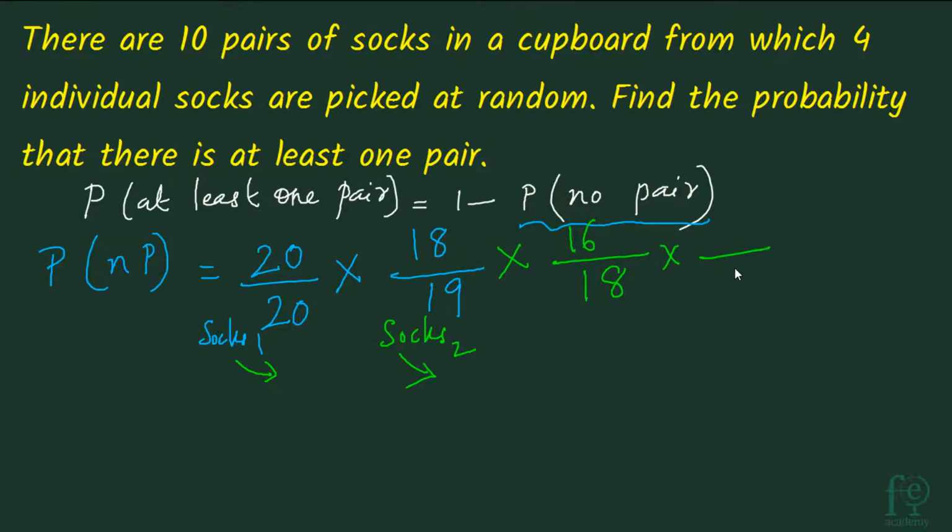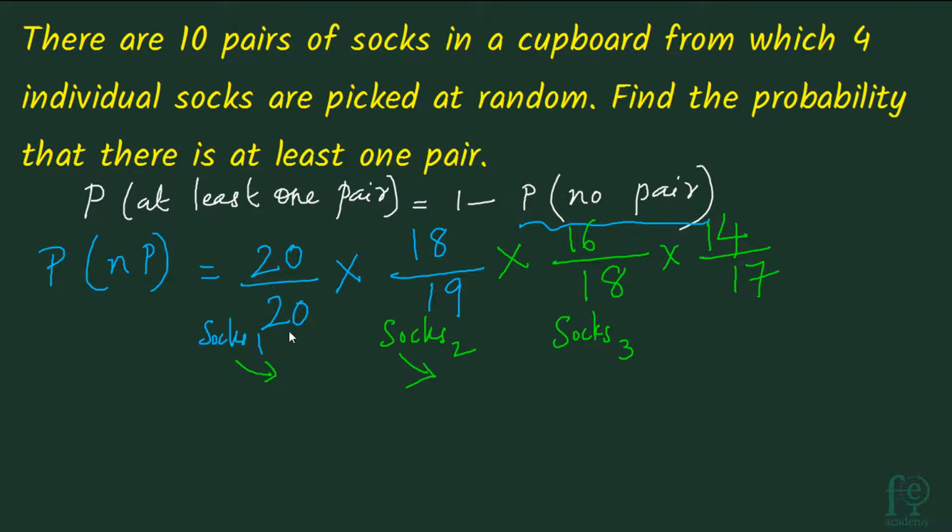The total number of socks will be 17. And out of 17, how many favorable events will be there? So now how many socks have gone? Sock 1, sock 2, sock 3. Now the pair of sock 1, pair of sock 2 and pair of sock 3. So a total of 6 socks have gone. So the total number of favorable events here will be 14. So 20 by 20 into, you have to reduce 2 each time. So 18 by 19 into 16 by 18 into 14 by 17.